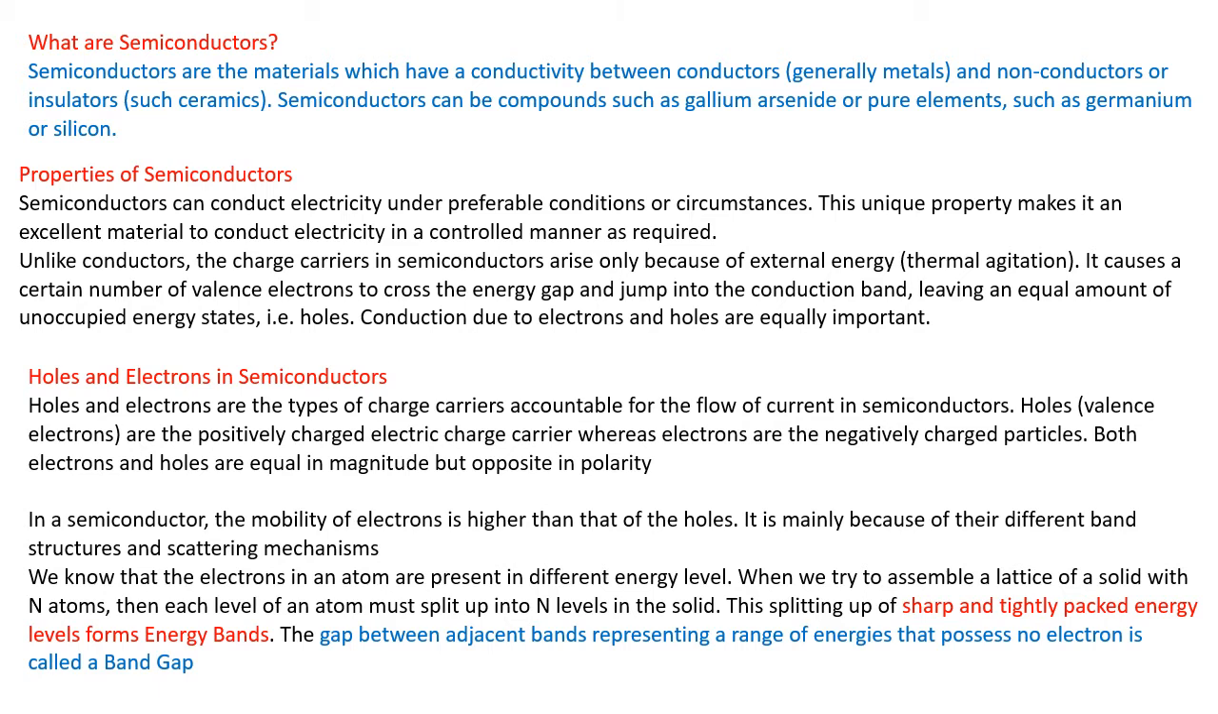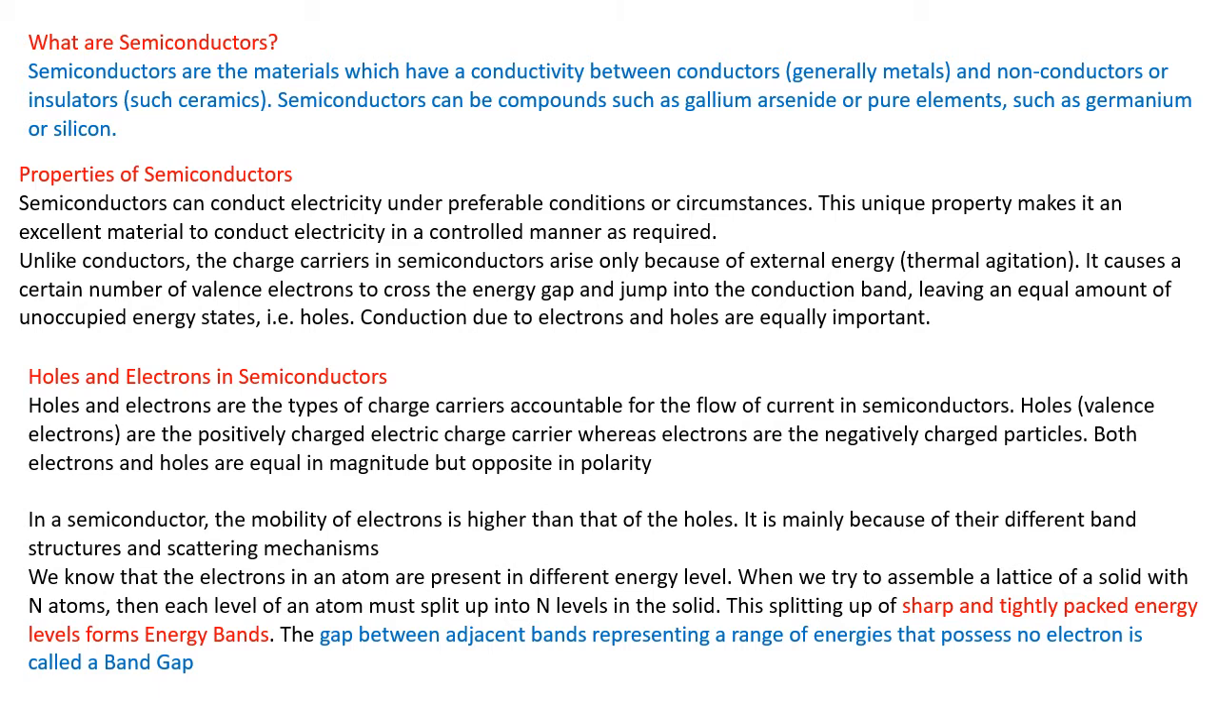What are the properties upon which we call it a semiconductor? It can conduct electricity under preferable conditions or circumstances. Which are those preferable conditions? We will see. This property makes the semiconductor an excellent material to conduct electricity in a controlled manner, as required for many applications.